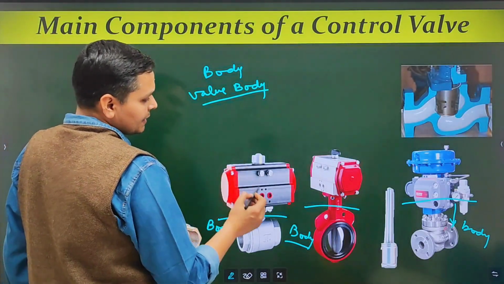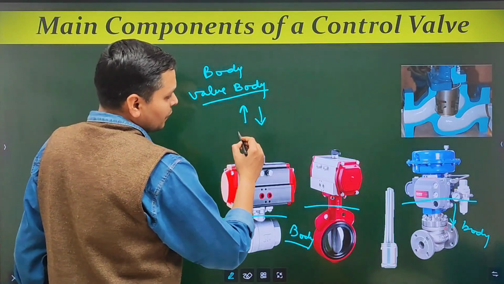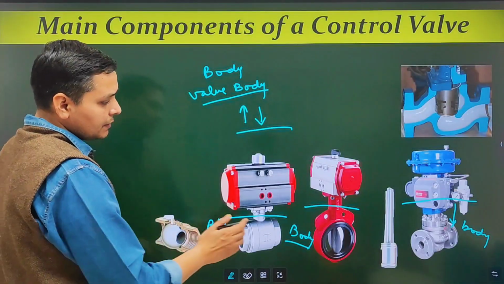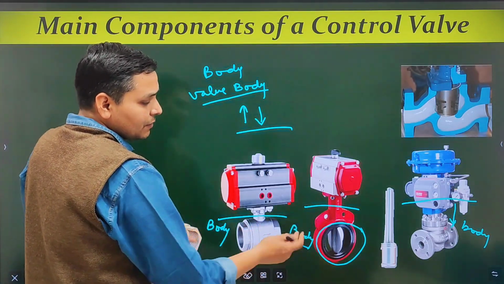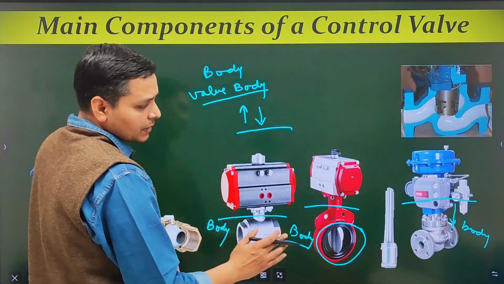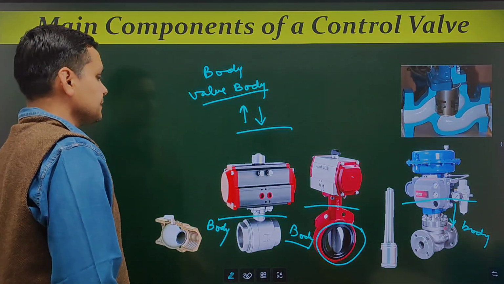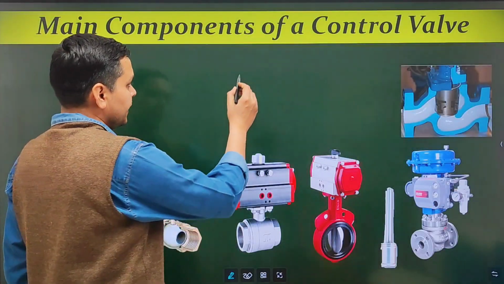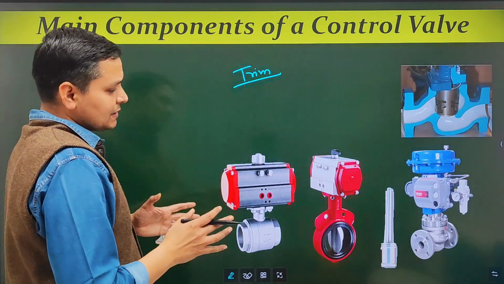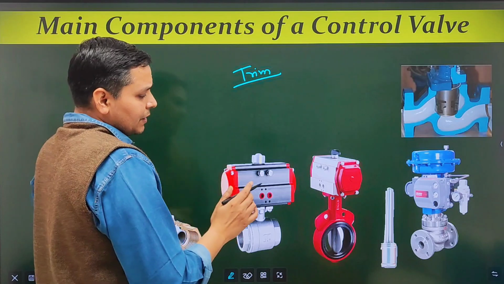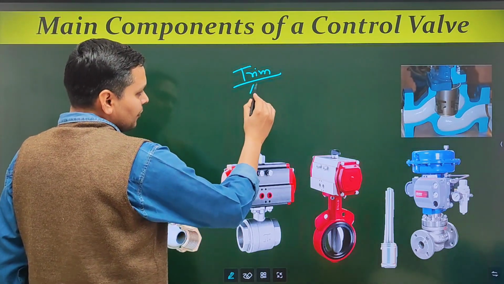Look friends, body contains a mechanism that opens or closes to control the fluid flow. Here, this is the mechanism in this valve that opens or closes to control the flow, or you can say to control the various parameters. Now the next part is trim. We have discussed that body contains a mechanism, and this mechanism is also known as trim.